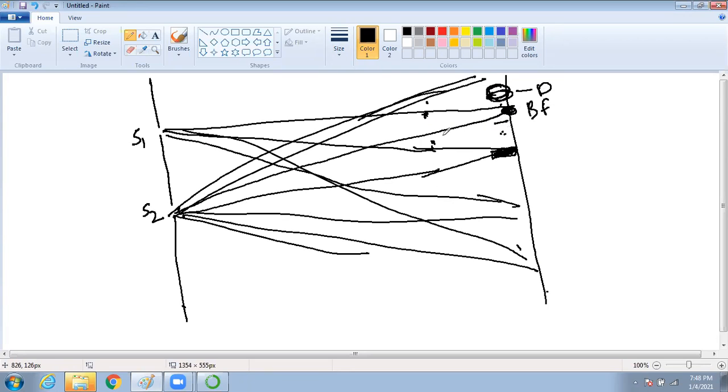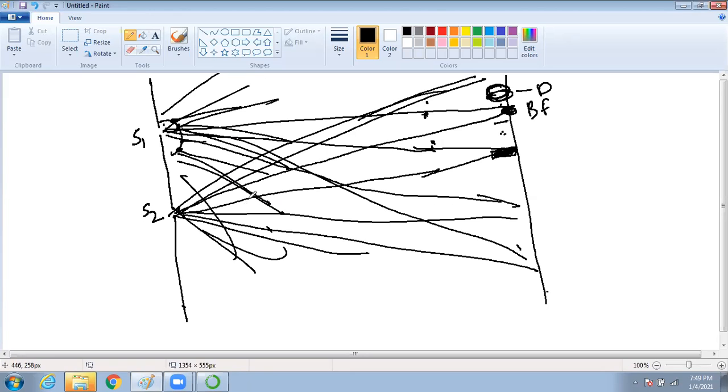And this is all happening because light is no more traveling in a straight line. Your secondary wavelets are also acting as point sources. So this point source will generate light here, this point source will generate light here, and this point source will generate light here. So it is going like this, and wherever the two are in constructive interference, this will generate a what? Bright fringe. Wherever destructive, it will generate a dark fringe. Clear, all of you?